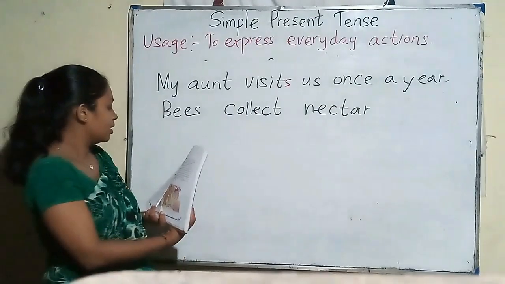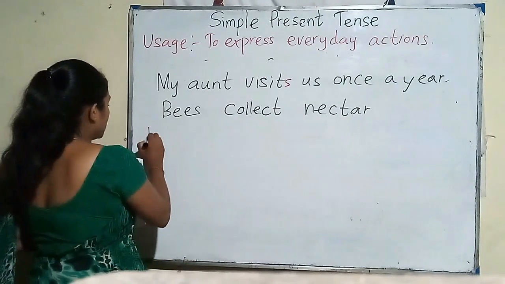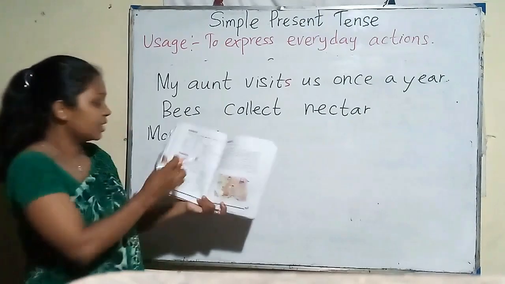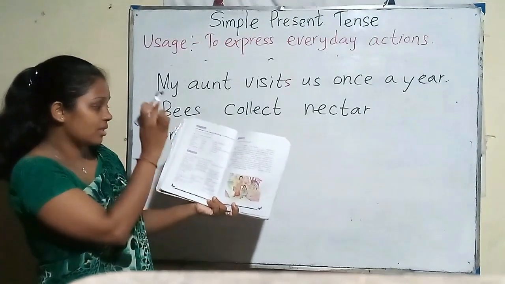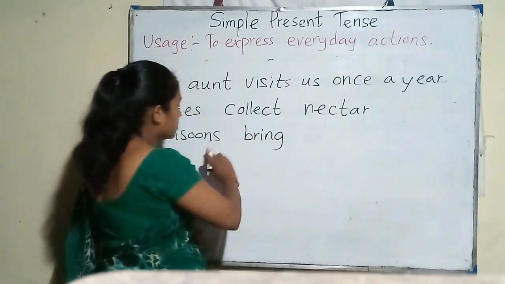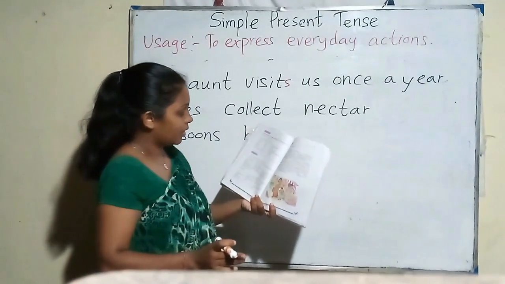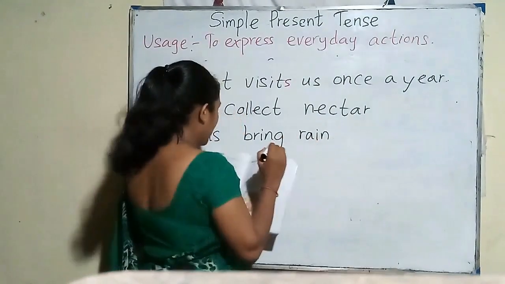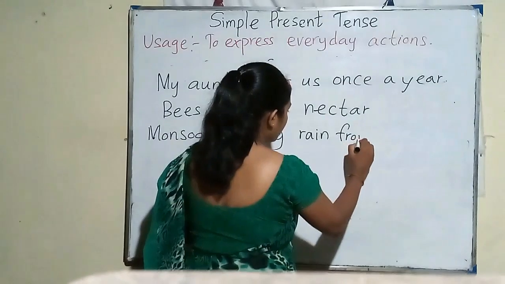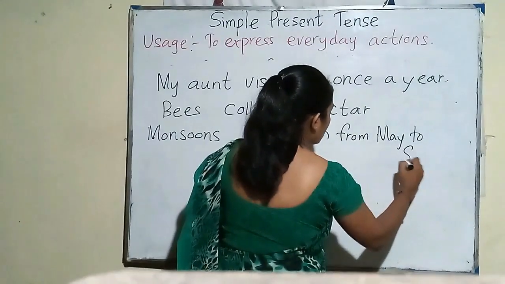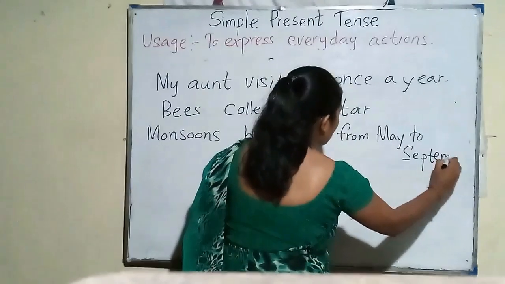Then the third one, monsoons. The matching verb for monsoons is bring. Monsoons bring, and we can take rain. Monsoons bring rain from May to September.